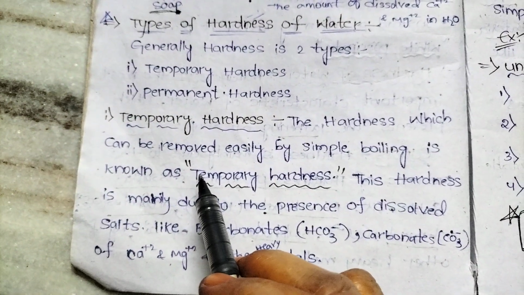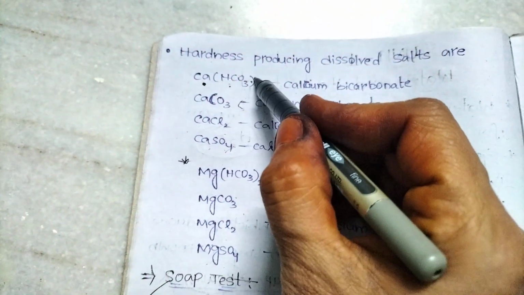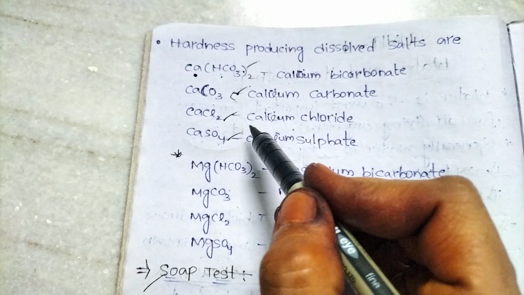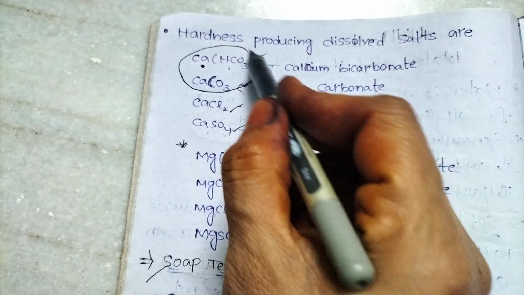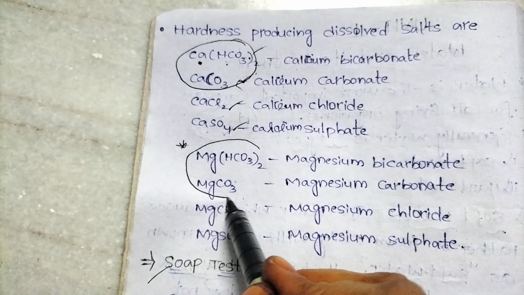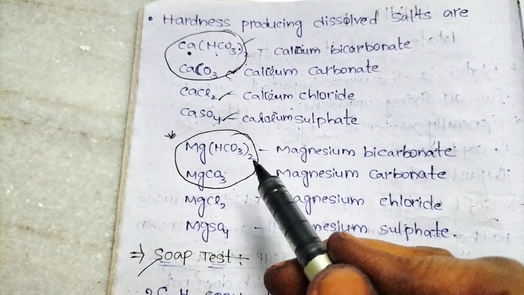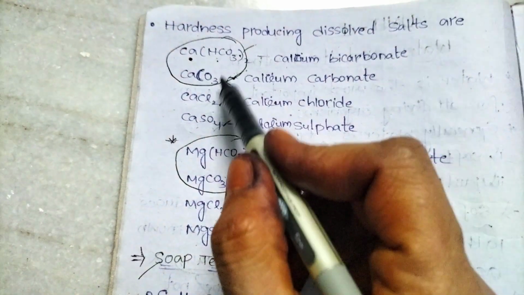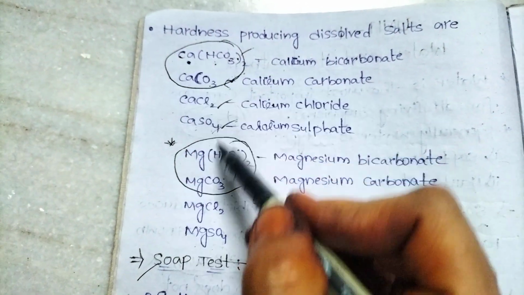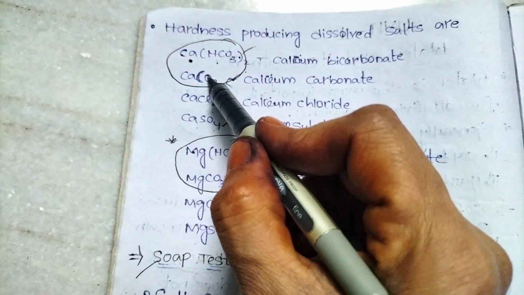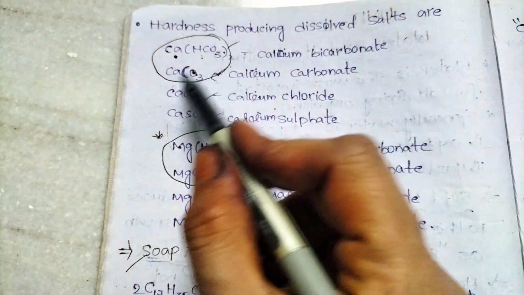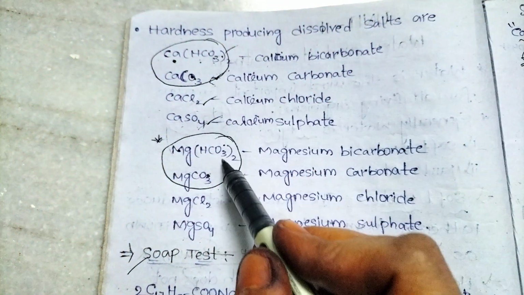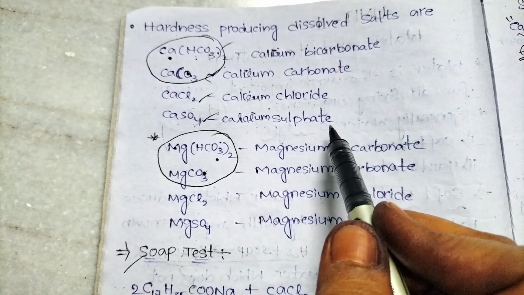Look into the temporary hardness. Just now we discussed hardness is mainly due to the presence of what? Bicarbonates, carbonates, chlorides, sulfates. Among these four dissolved salts, the first two are giving temporary hardness to water. So what is the reason for temporary hardness? Bicarbonates of calcium, magnesium, carbonates of calcium, magnesium. So bicarbonates and carbonates, out of 8 dissolved salts, 4 dissolved salts are giving temporary hardness to water.